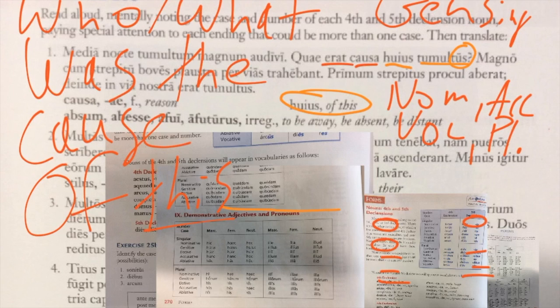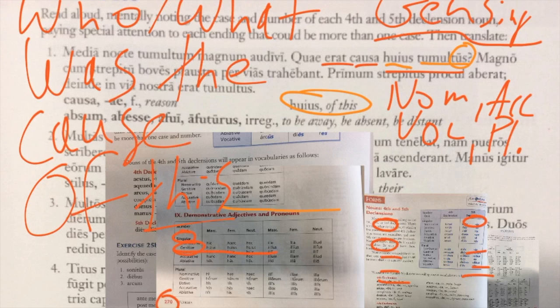While demonstrative adjectives haven't been introduced formally yet, I can tell you that the charts for these pronouns and adjectives are found on page 270. And if you look really carefully, you can see huius here, which is genitive and singular. And since huius appears right next to tumultus, and tumultus itself could be genitive and singular, all of this lines up to translate tumultus as being genitive and singular.